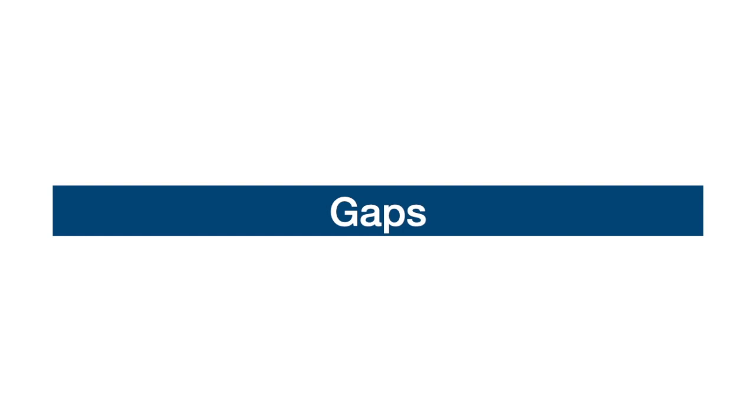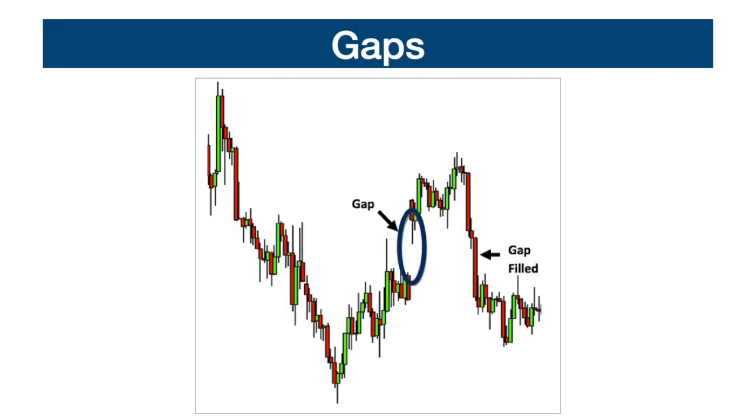A gap is simply when price opens above or below the previous price closure. Gaps are mainly found when trading the stock market, but they may also be found in the Forex market. Major currency pairs don't create gaps that often, whilst cross pairs and exotic pairs do create gaps more often. Gaps can occur between the various sessions, at the daily closure of price, and at the reopening of the market